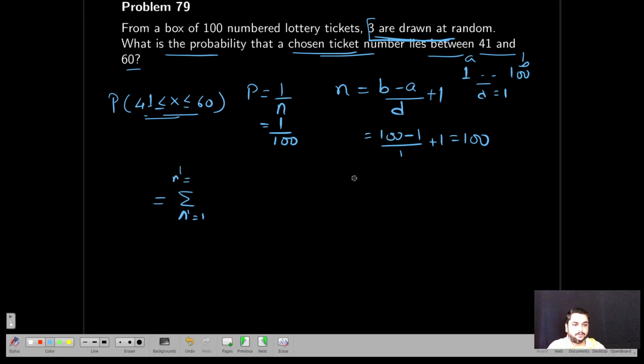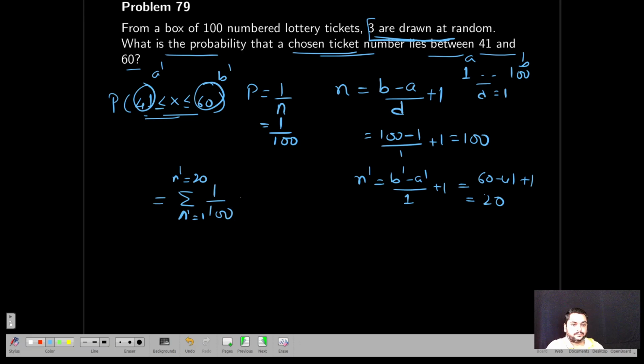What is that n dash value? N dash value 60 is say b dash, 41 is a dash. So b dash minus a dash divided by difference, which is 1, plus 1. So this is b dash, 60 minus 41 plus 1. This is equal to 20. So 20 by n. That is nothing but 20 divided by 100 equals 0.2.